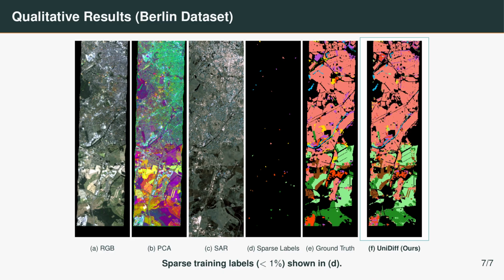Here we show qualitative results on the Berlin dataset. Even with less than 1% training labels, UniDiff produces clean boundaries and coherent land cover regions. We observe similar qualitative behavior on the Augsburg dataset.